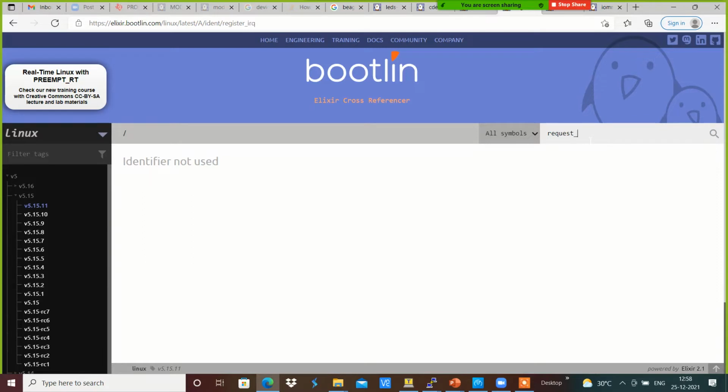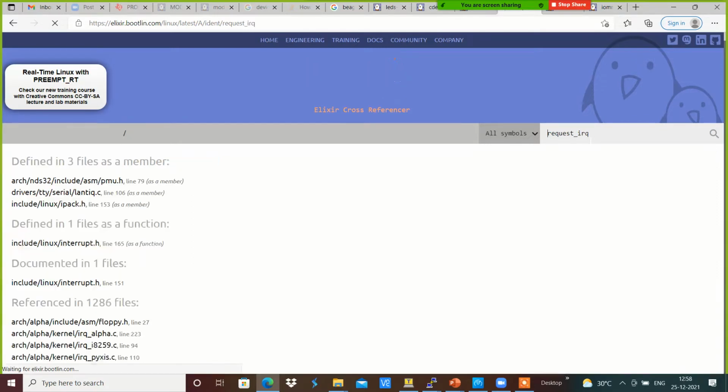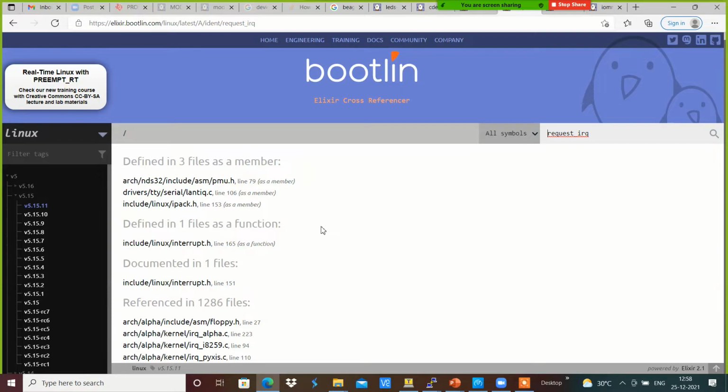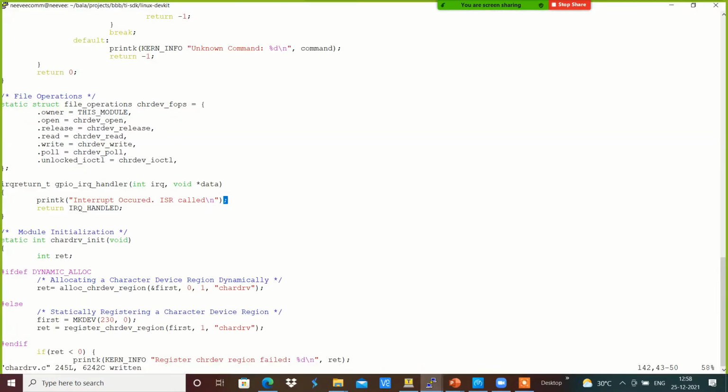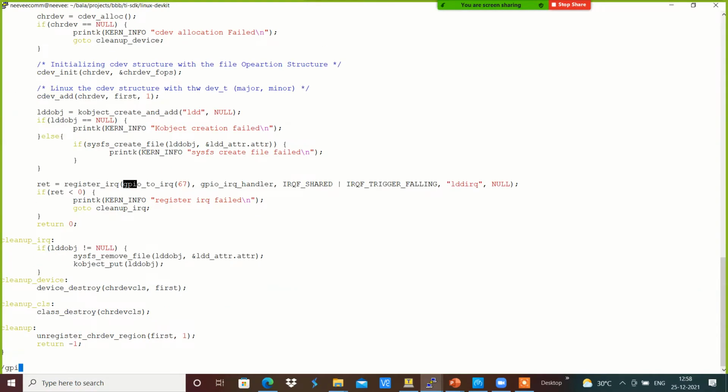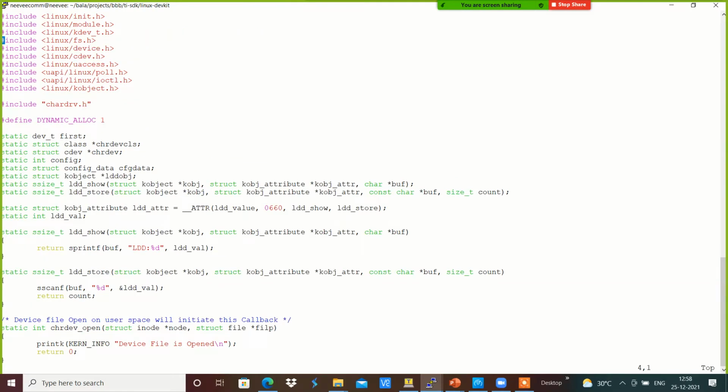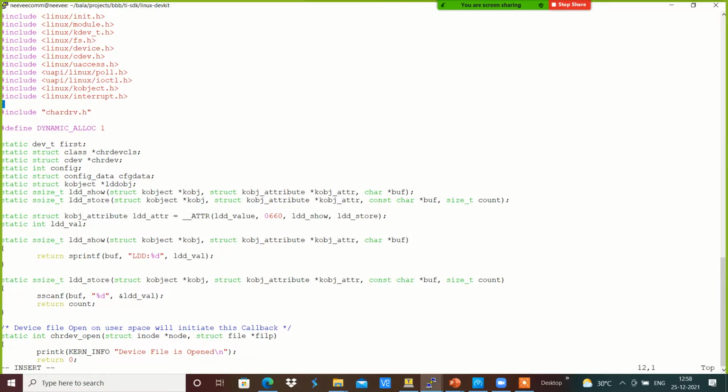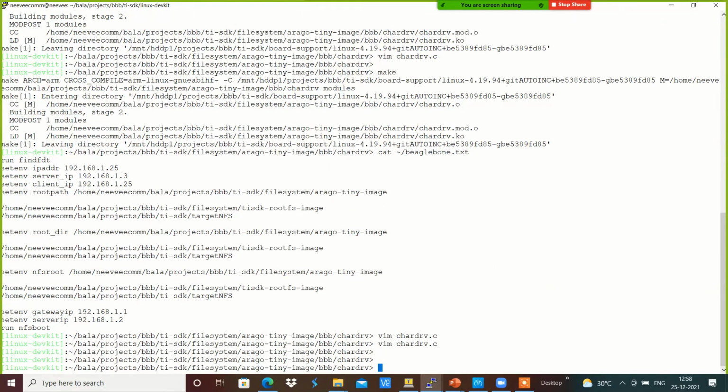Request IRQ was defined in linux/interrupt.h, so inside that we will be having include linux/interrupt.h over here. Now I am going to compile this.